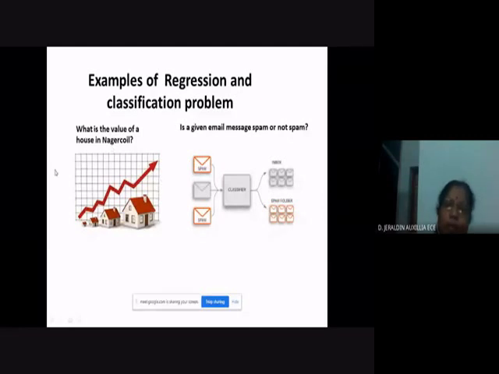And the other one is: is a given email message spam or not spam? So the first one, is this an example of regression or classification? This is an example of regression, because you are going to predict the house price in a particular locality. You are going to predict, right? So this is the example for regression, and this is